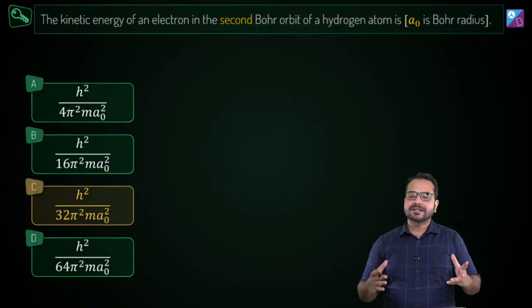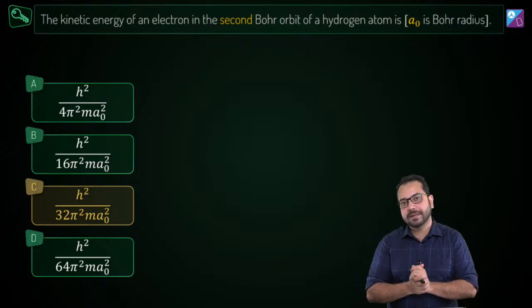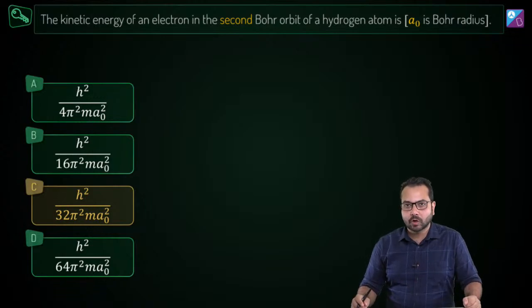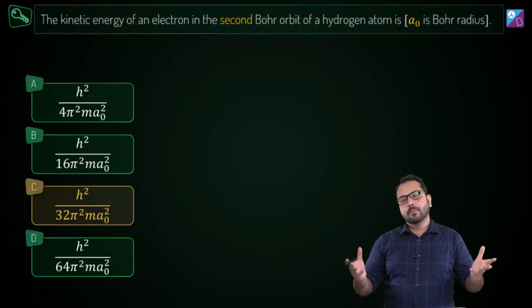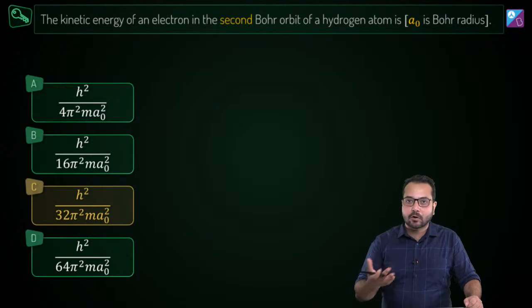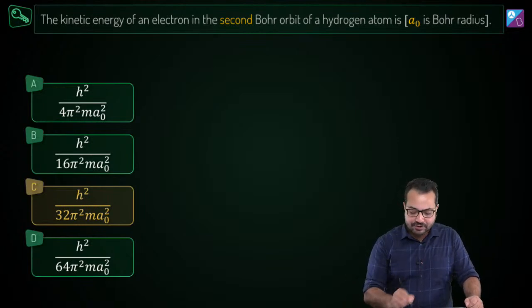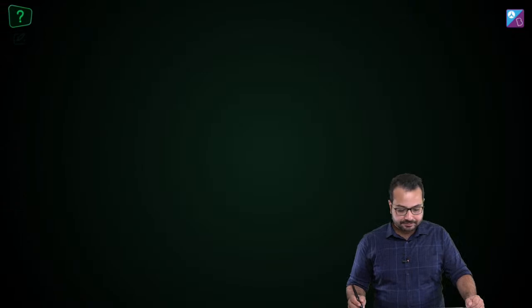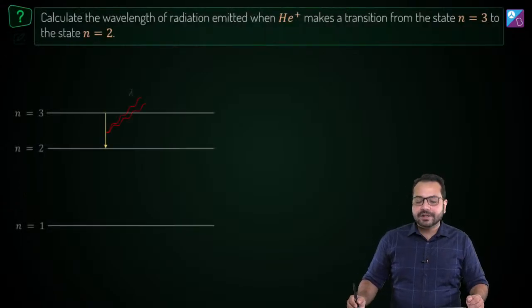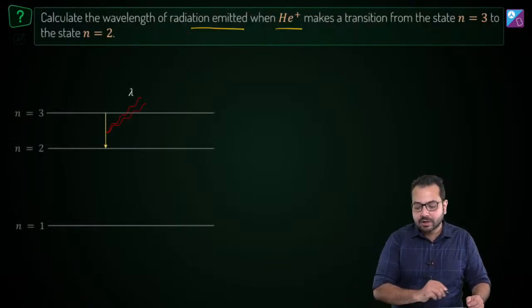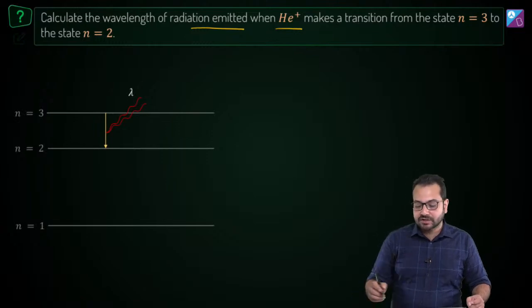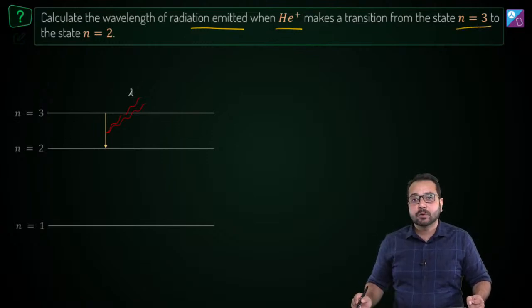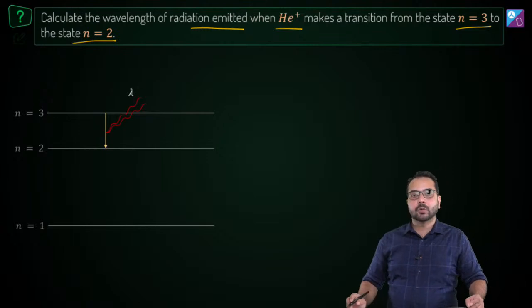Okay, any problem here? So all we are practicing here is the results that we have been using in Bohr's model. Alright, easy questions so far, but my objective is to revise all the concepts for you. Alright, so now let's go to the next question. Now calculate the wavelength of radiation emitted when helium plus makes a transition from the state n is equal to 3 to the state n is equal to 2.